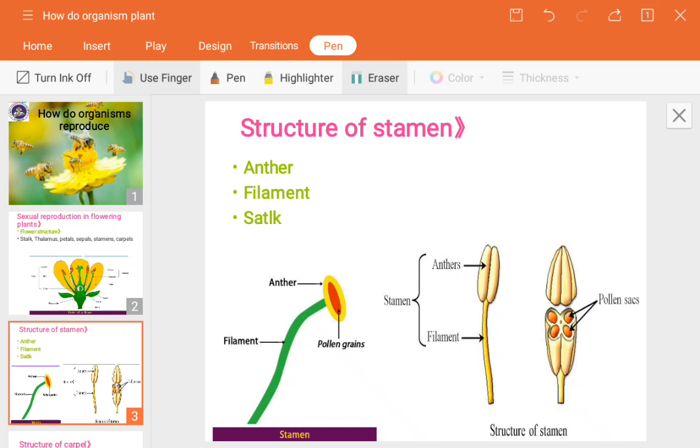Next, this is about the structure of the stamen. It consists of three parts, and the pollen sacs consist of the pollen grains inside them.